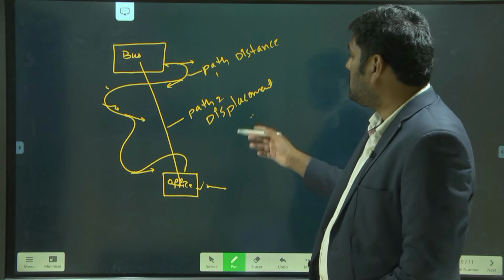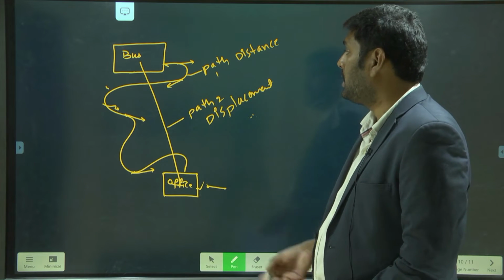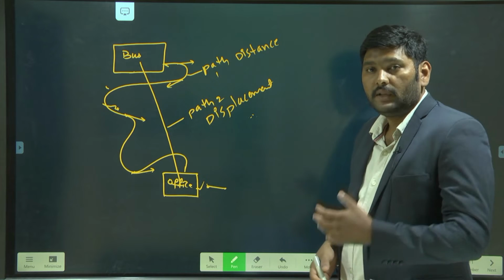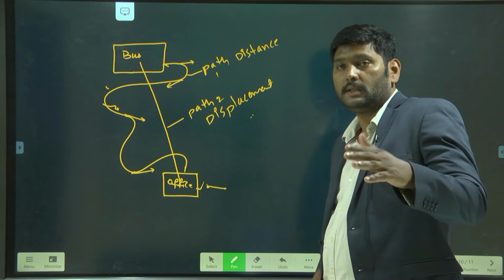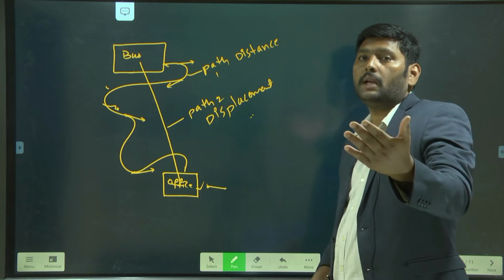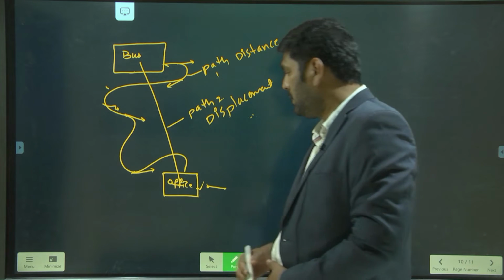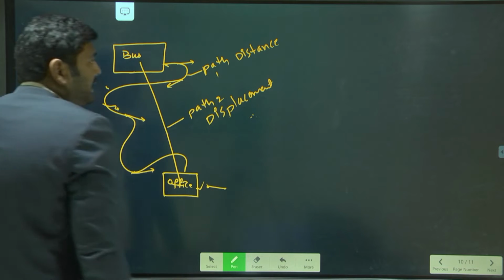Here the displacement has direction. How can you define the direction? If the distance has a direction, we can also call it displacement. Simple. So this is the difference between distance and displacement.